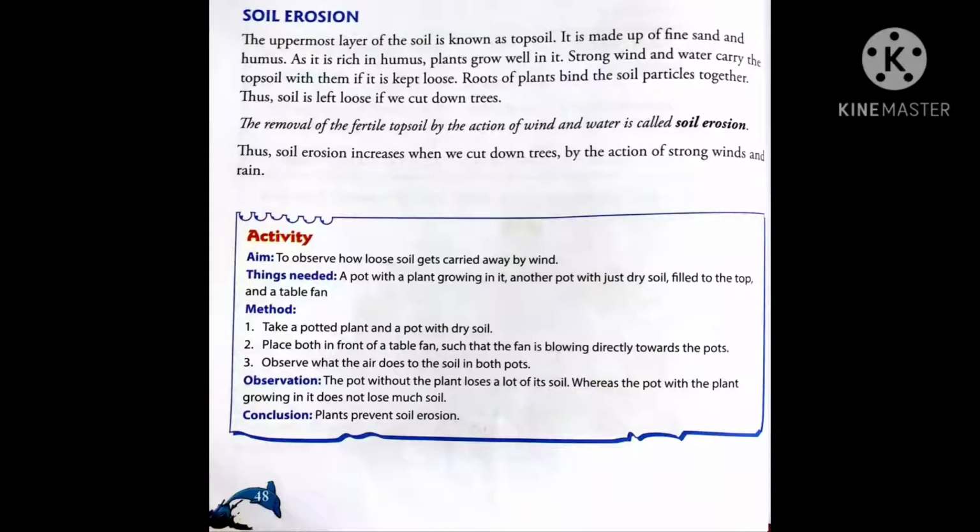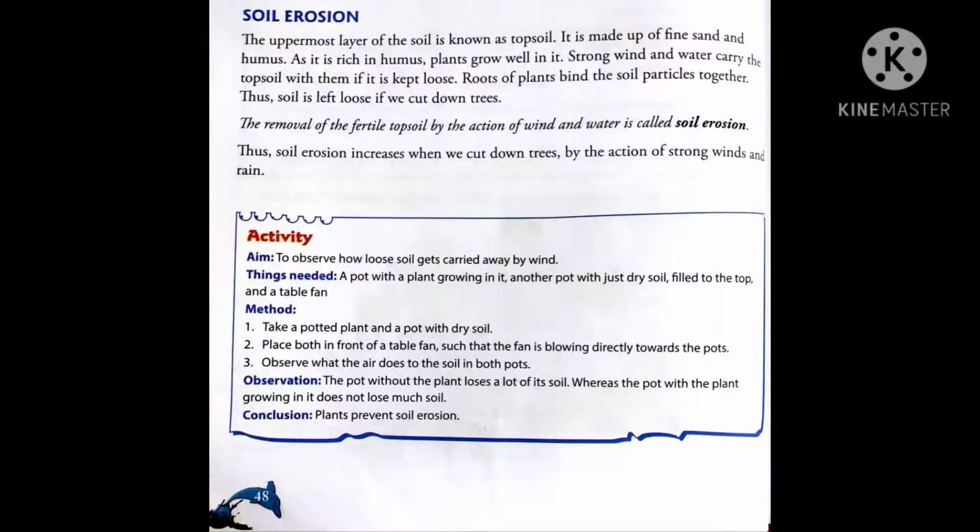Students, the uppermost layer of the soil, which is made up of fine sand and humus, is known as topsoil, and this topsoil is very fertile. Fertile means it is very good for the growth of plants. Why? Because it is very rich in humus.